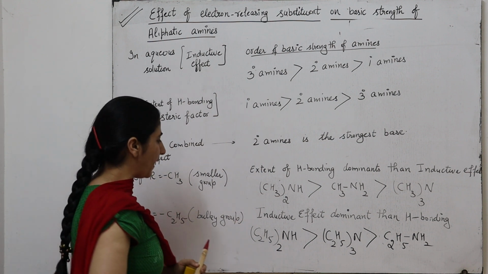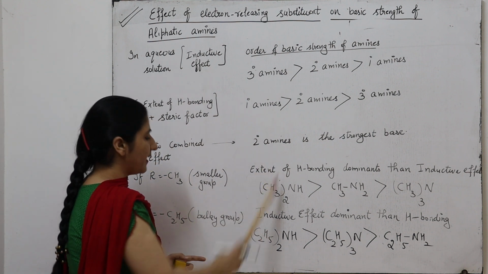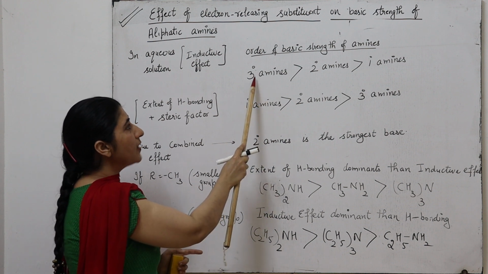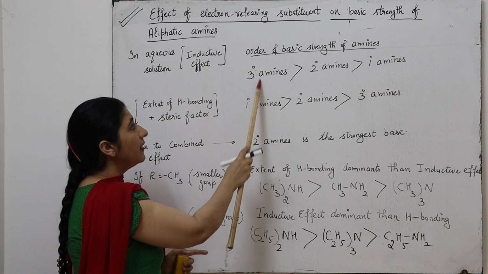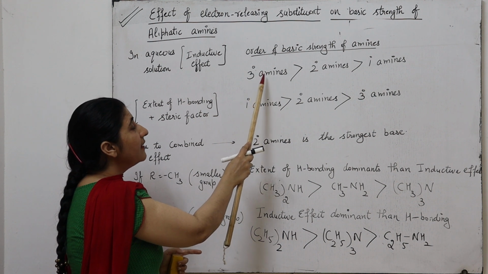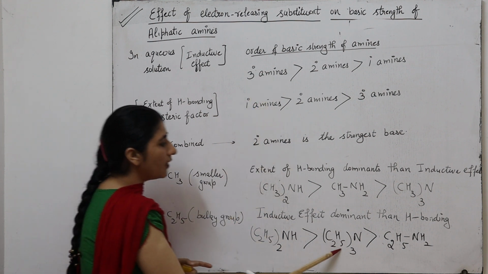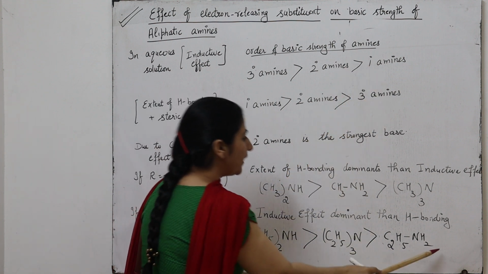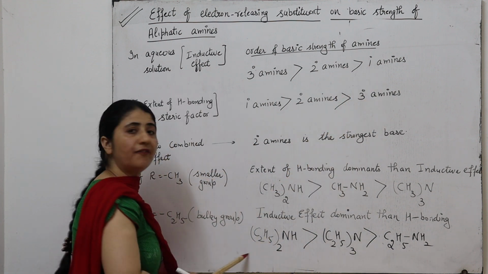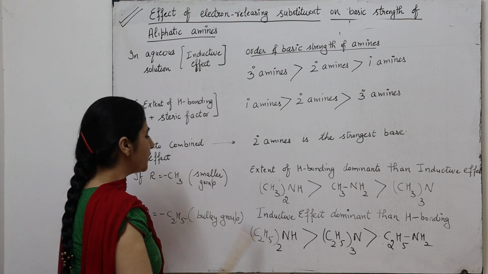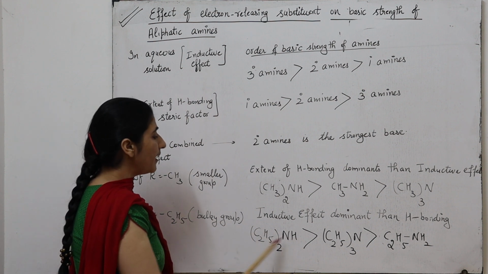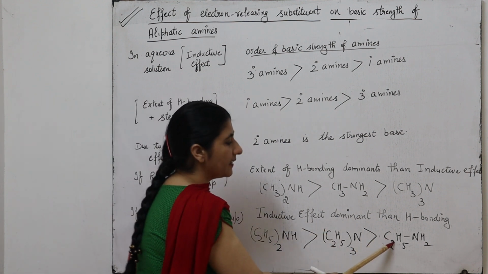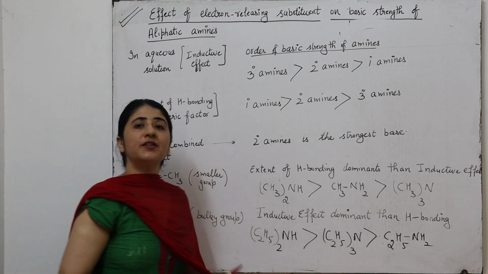So the order of basic strength of amines if R is C2H5 is: secondary amine is a stronger base than tertiary, which is stronger than the primary.